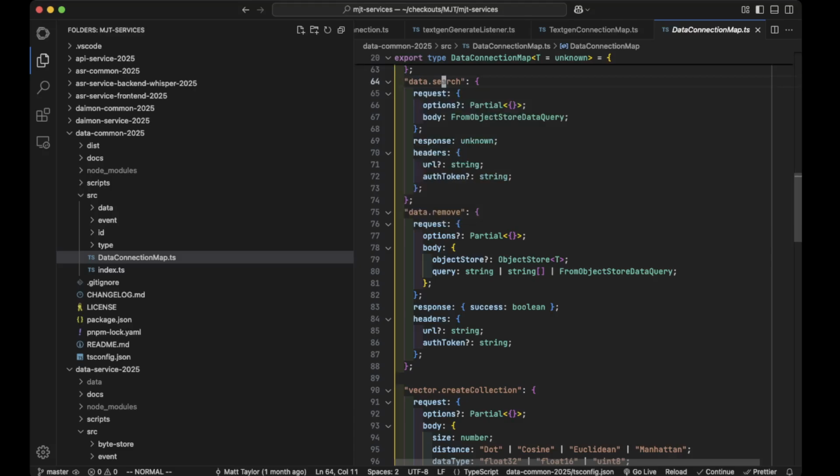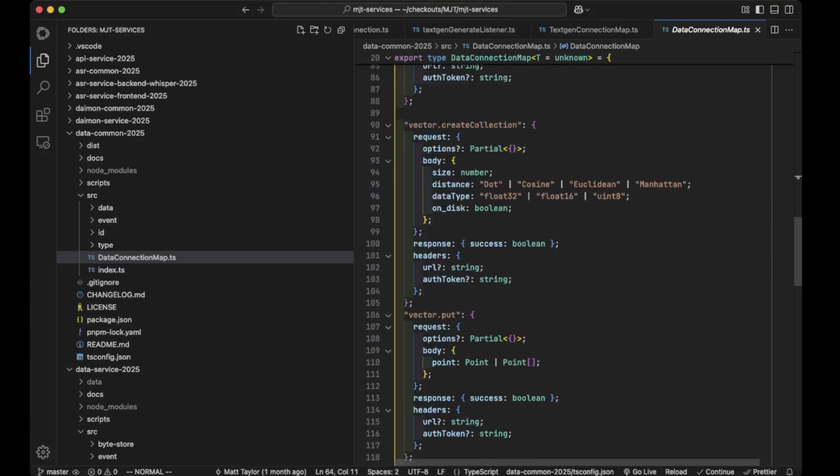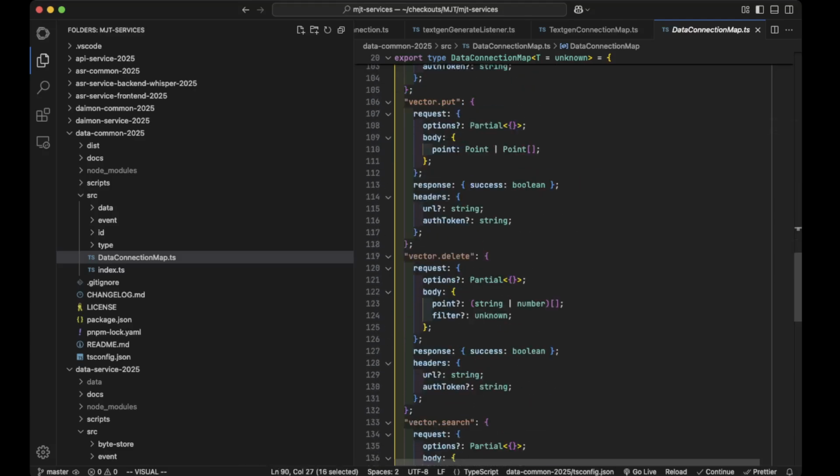So we can search. I'm using JMESPath as my search mechanism for discovering data. This is clever or unclever, I don't know, but that's what I've adopted, and that's what I'm using. Now, here are my vector operations. I can create a collection. I can do a put and a delete.